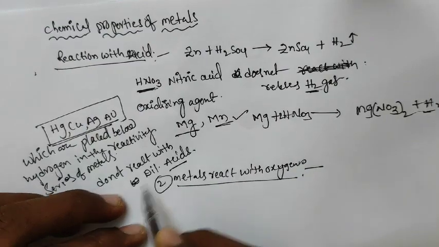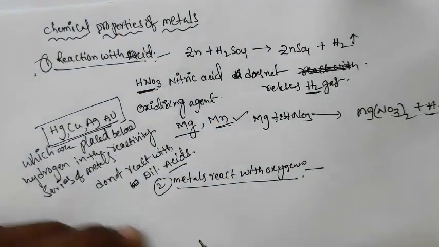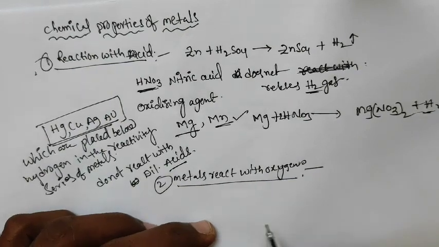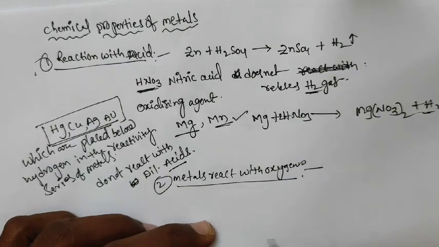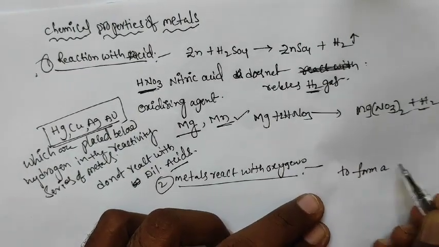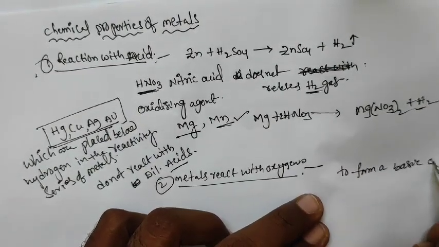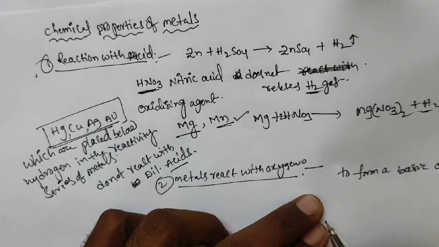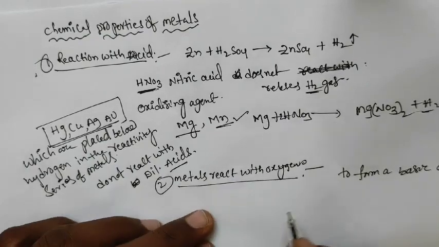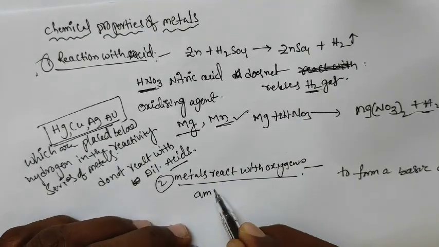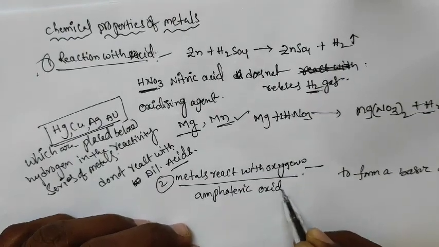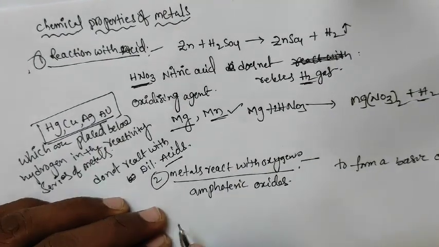Most metals combine with oxygen to form basic oxides or amphoteric oxides.